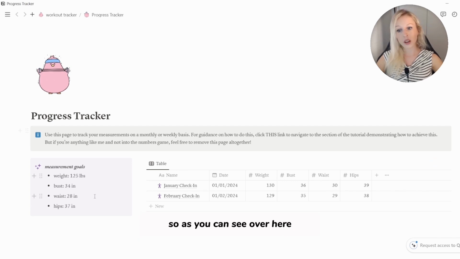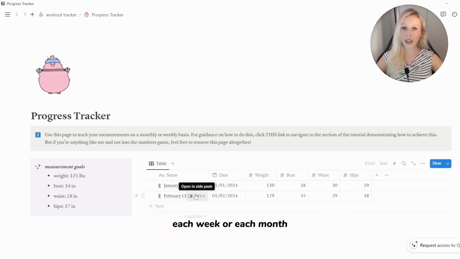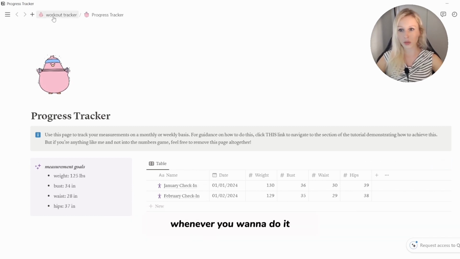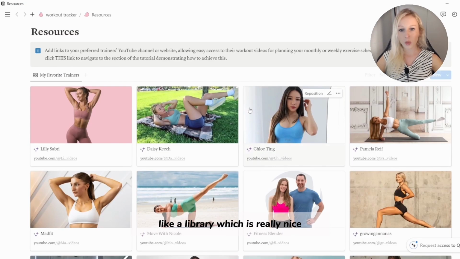As you can see over here, we have our goal weights and our goal measurements. And over here is where you'll add your measurements each week or each month, whenever you want to do it. And the next thing we have is a resource center, like a library, which is really nice for when you want to plan out your workouts.